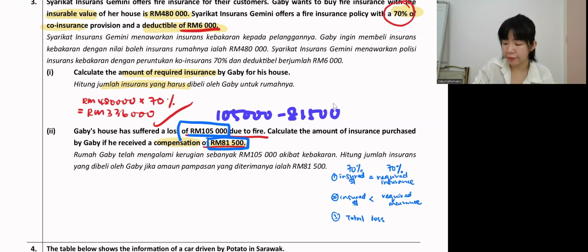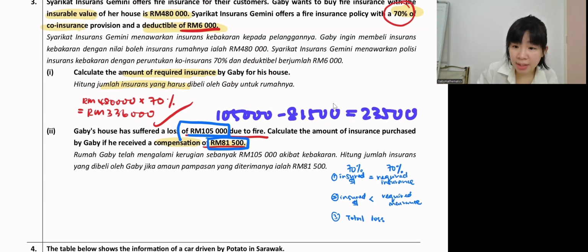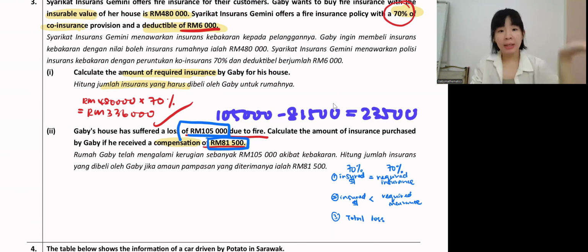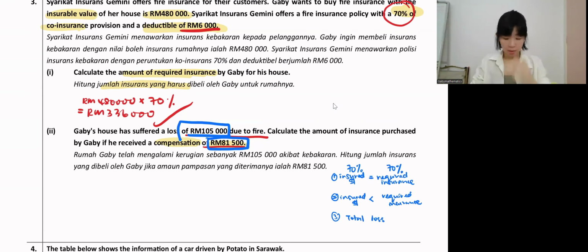How much is the difference? 23,500, is it? You get 23,500. So I lose more than deductible. Deductible is minimum. Definitely I have to pay deductible. But now I lose 23,000 something. So meaning the insurance that I buy, is it maximum? So first scenario or second?